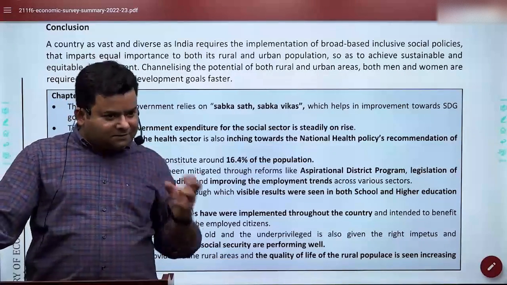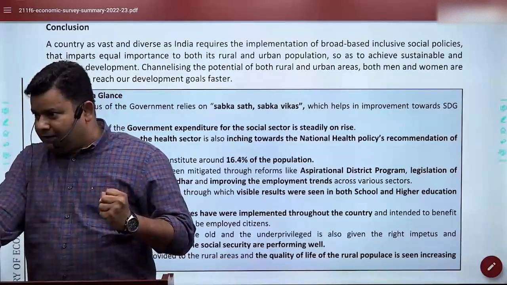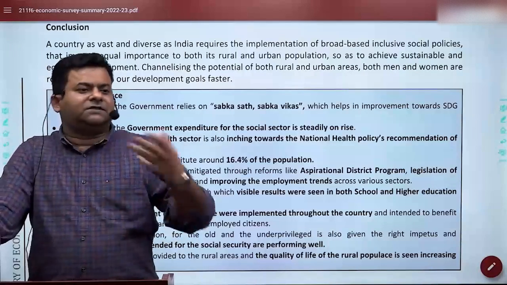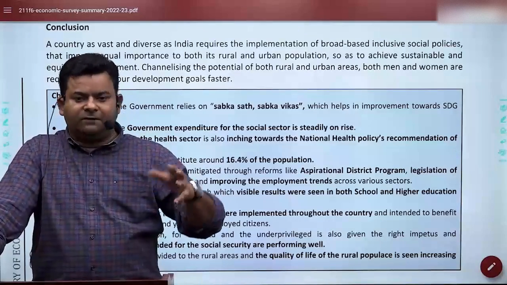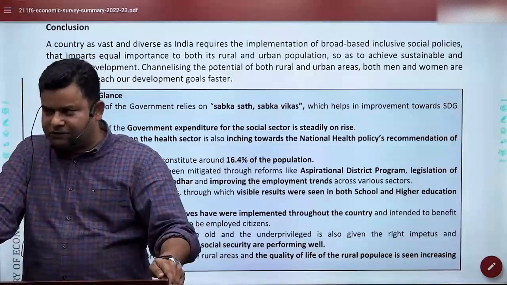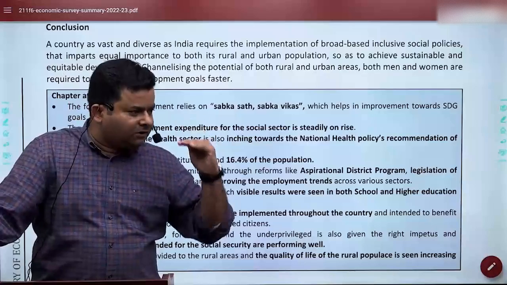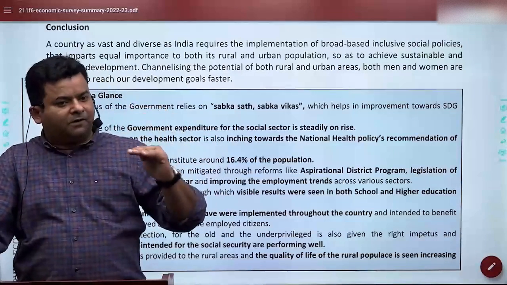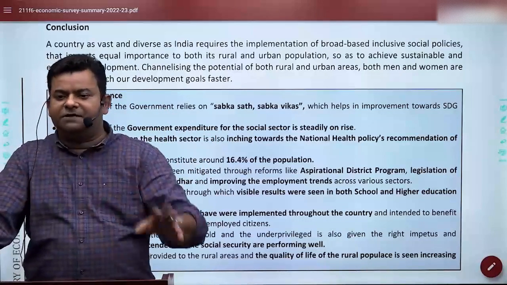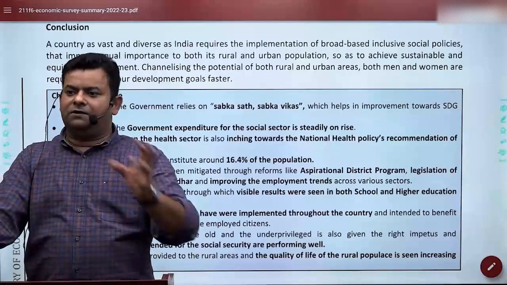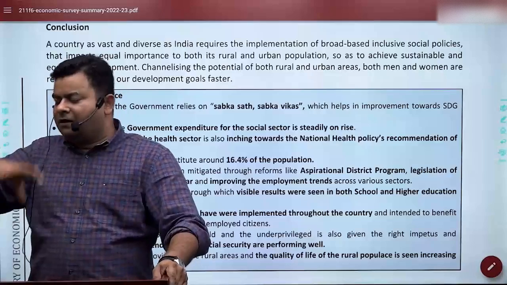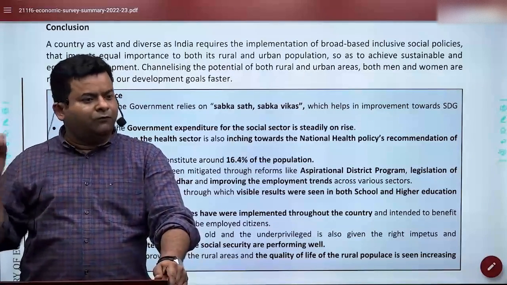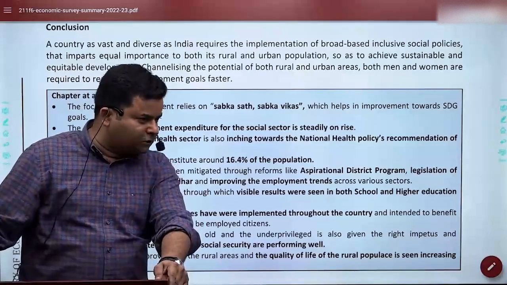But I'm not taking shelter of it. I'm saying this is the situation out there. Then I told you how the multidimensional poverty index, 16.4, we are. That means the overall situation is good. We talked about the situation in labor, what is the report of the periodic labour force survey, and in all parameters we are doing good. What is the supply side telling us as per the annual survey of industries, clearly indicating that we are doing good. Food processing is something which is the winner of the story.